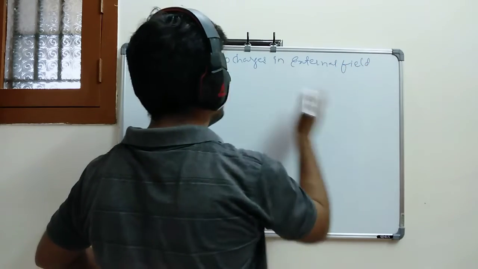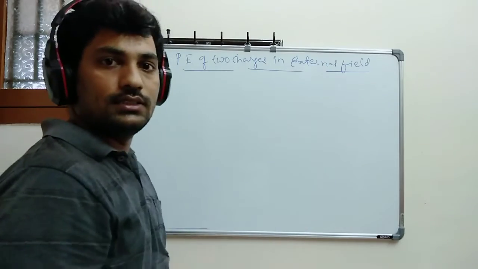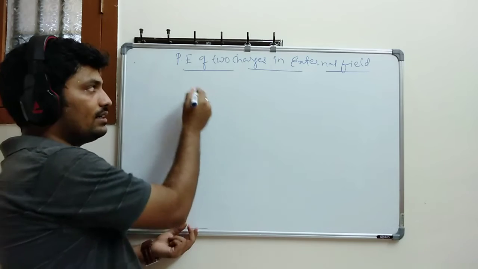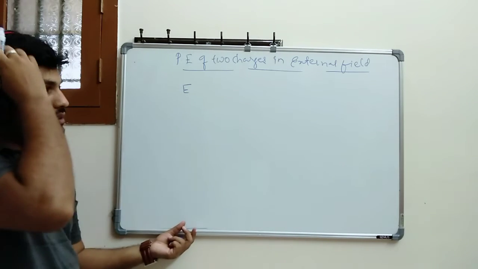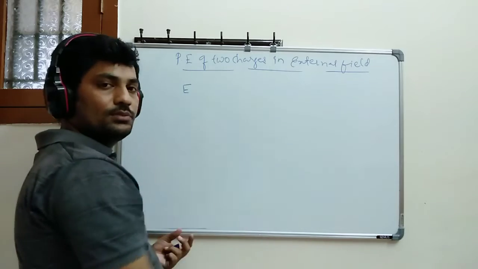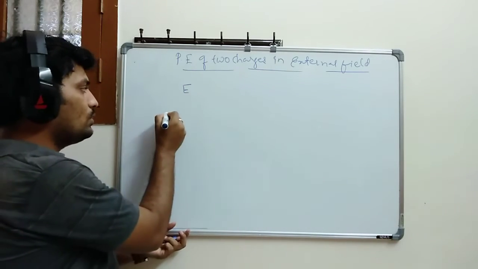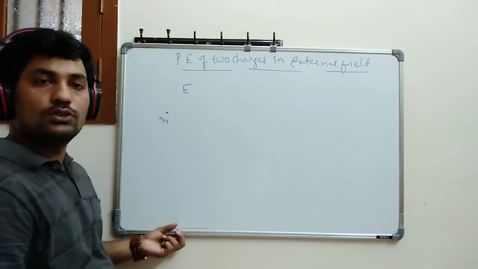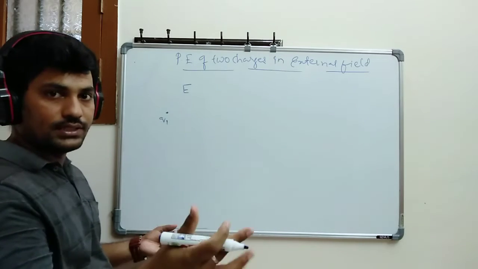Now what is this? There is already a potential energy. Now the first charge I bring. If there is a field, then I can represent it with E. Now there is already a field on this board. Let's suppose I bring one charge, Q1 charge, here. To bring this charge I have to do certain work, that is my external work W1.